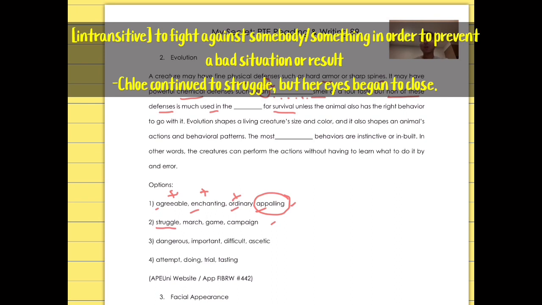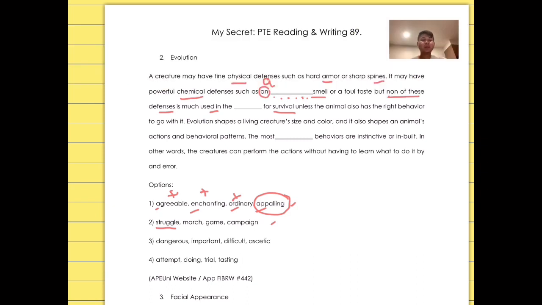For example, Chloe continued to struggle, but her eyes began to close. Chloe continued to fight, to stay alive, but her eyes already began to close. So I think we all agree that we're going to go with the struggle for survival in this second blank, right?